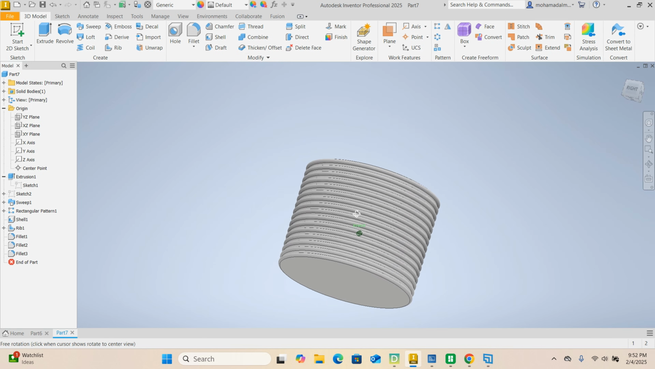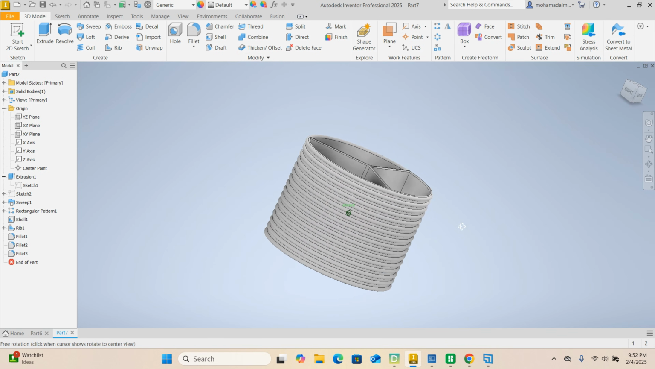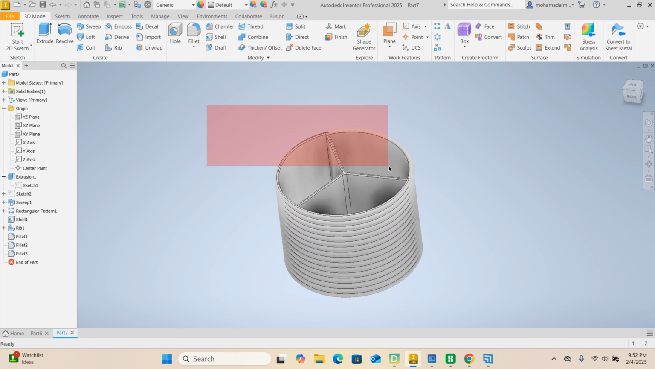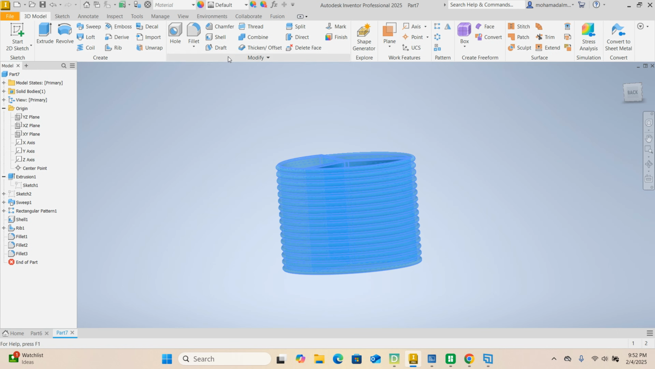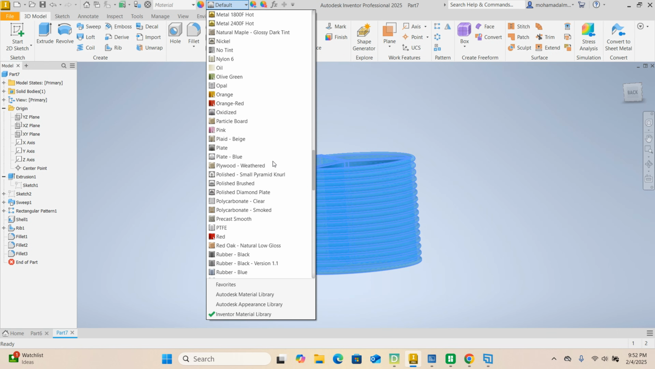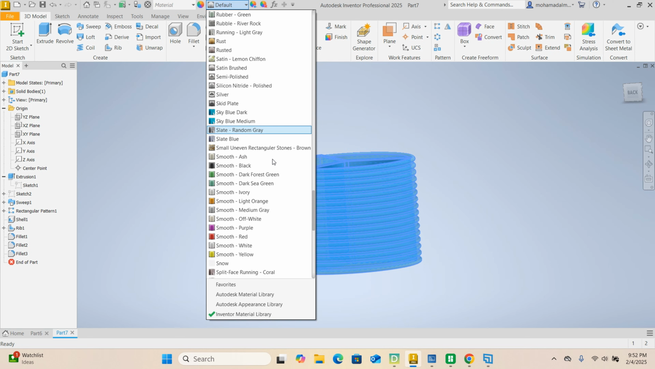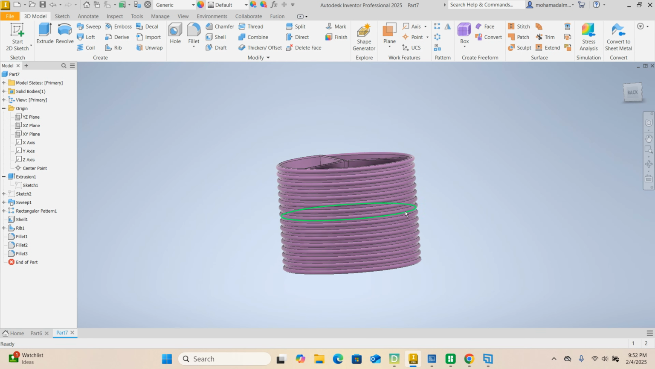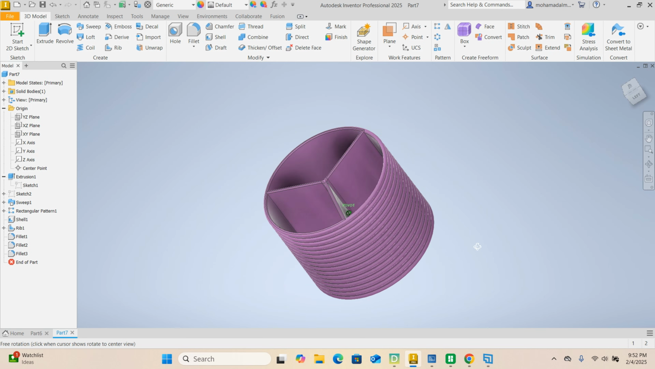Okay. Looks like we are done, ladies and gentlemen. Let's go ahead and change the appearance to whatever you like. I had magenta. Why not purple?